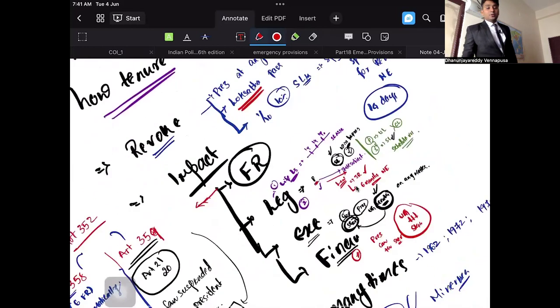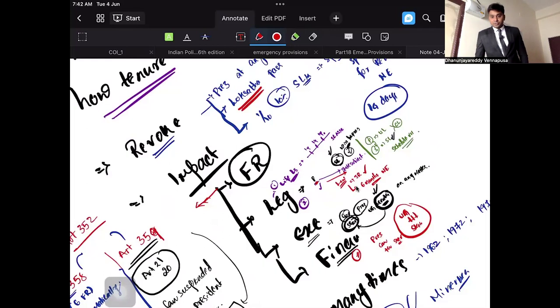to be formed. Impact. Fundamental rights, Article 358, 359. 358 says that Article 19 is going to go away automatically. However, Article 19 will go only when the national emergency is due to war or external aggression. It doesn't go away if it is due to the so-called internal disturbance. Article 359 says, except Article 20 and 21, all the other fundamental rights can be taken down by a presidential order. In the order, President will say which article has to be removed in the fundamental right, and that will become suspended for a tenure which is mentioned by the President in his presidential order. This is the impact on fundamental rights.